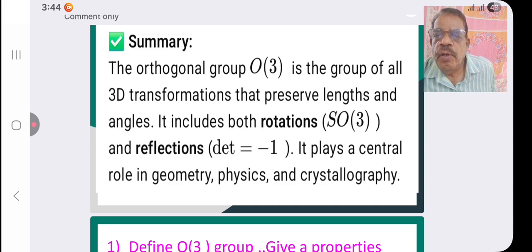The orthogonal group O3 is the group of all 3D transformations that preserve lengths and angles. It includes both rotations, SO3, and reflections, determinant equal to minus 1. It plays a central role in geometry, physics, and crystallography.